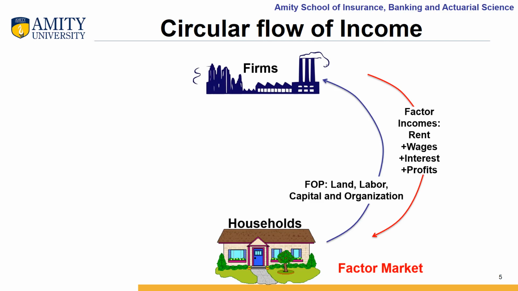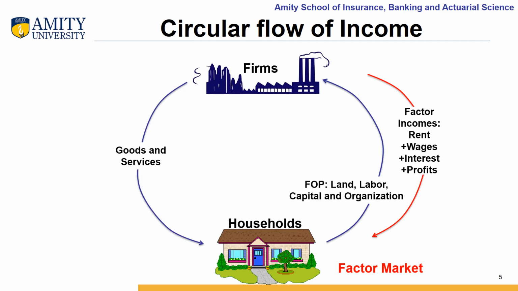After receiving the factors of production like land, labor, capital, and entrepreneurship or organization, these business firms produce various goods and services. Now the question is what they will do with these goods and services. It is but obvious that they will sell these goods and services in the market, and these households, they will buy the goods and services.